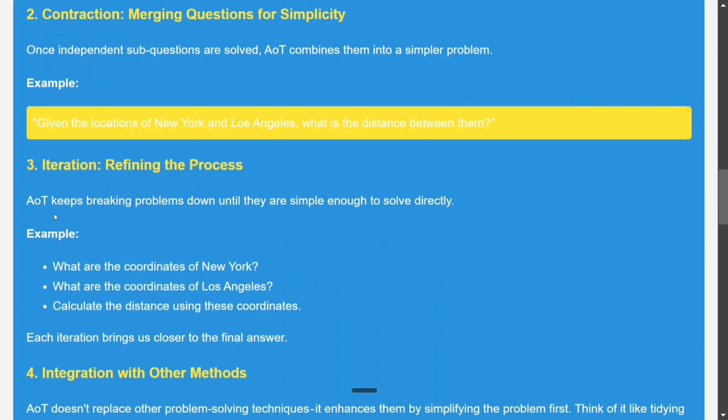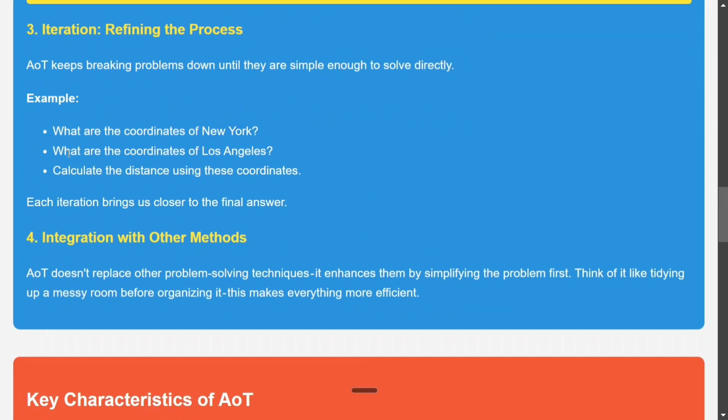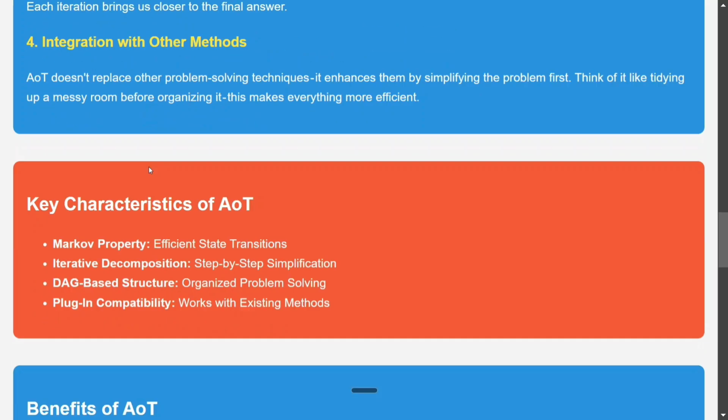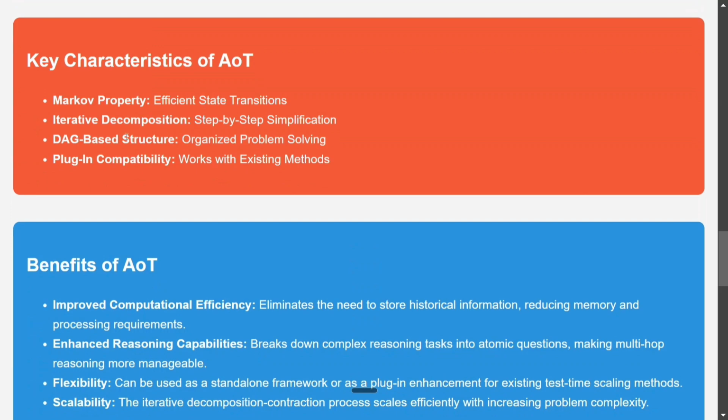Iterating, refining the process. AOT keeps breaking down the problem until it gets to a simple enough question to answer directly. What are the coordinates of New York? What are the coordinates of Los Angeles? Calculate the distance between these coordinates. So instead of calculating the distance between New York and Los Angeles, now the question has been updated to calculate the distance between the coordinates of New York and Los Angeles. Try to understand this. So it is more of a recursive problem that you're trying to solve using AOT. What are the key characteristics? Markov property, efficient state transition, memorylessness, iterative decomposition. I think we just saw that. DAG based structure, directed acyclic graphs are used. Plugin capabilities, works with existing methods as well.